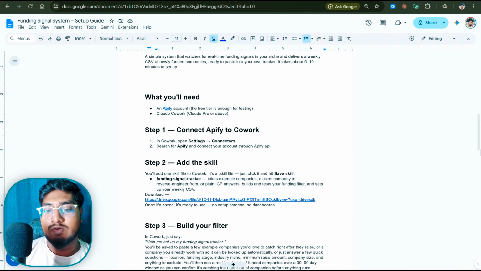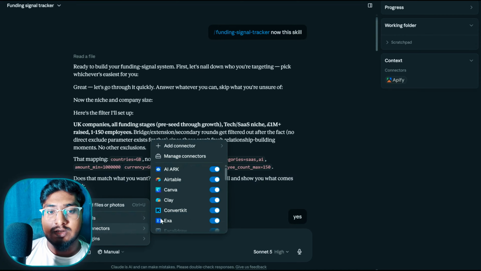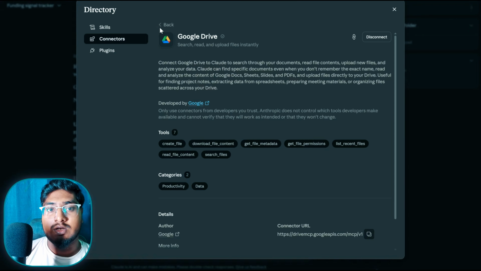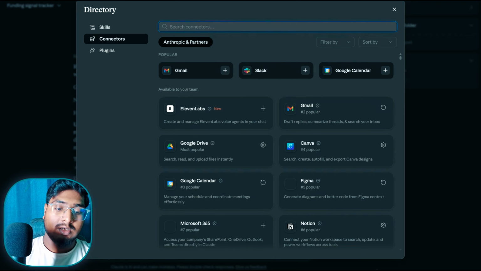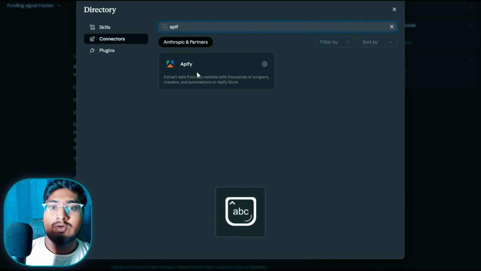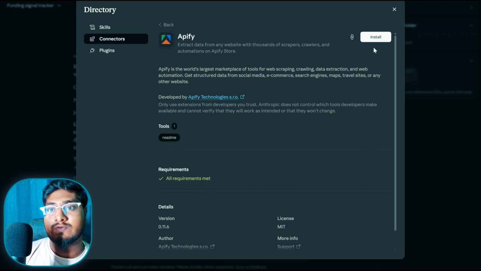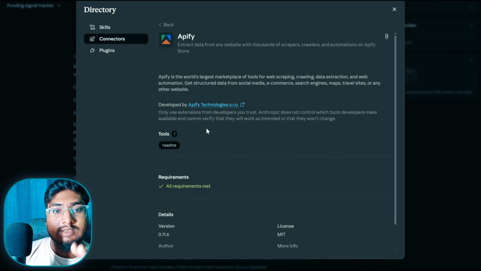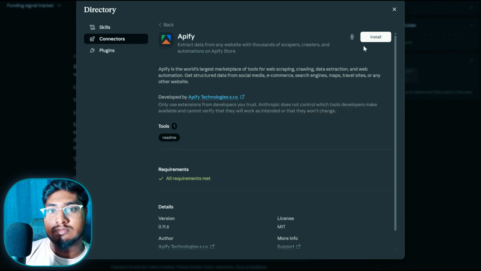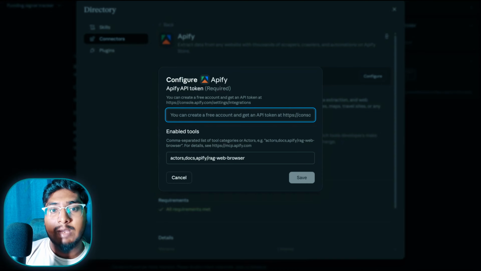After that, go to the plus icon in any chat window, and there's a connector. Go to add, browse, and type Apify. I already installed it, so let me uninstall it first. You click install and it pops up a window. Go back again, and when you click the plus, let me install it again. Yeah, it asks for the Apify key.